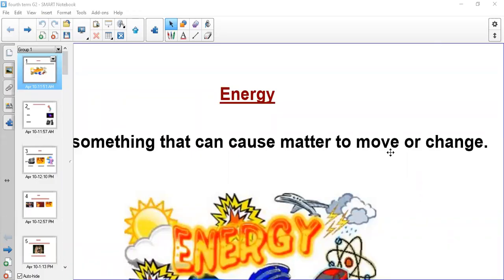Today we speak about chapter 11, heat and light, and we start with lesson 1, what is energy? Energy is something that makes matter move or change. It's a power that helps matter to move or change. So energy is something that can cause matter to move or change.